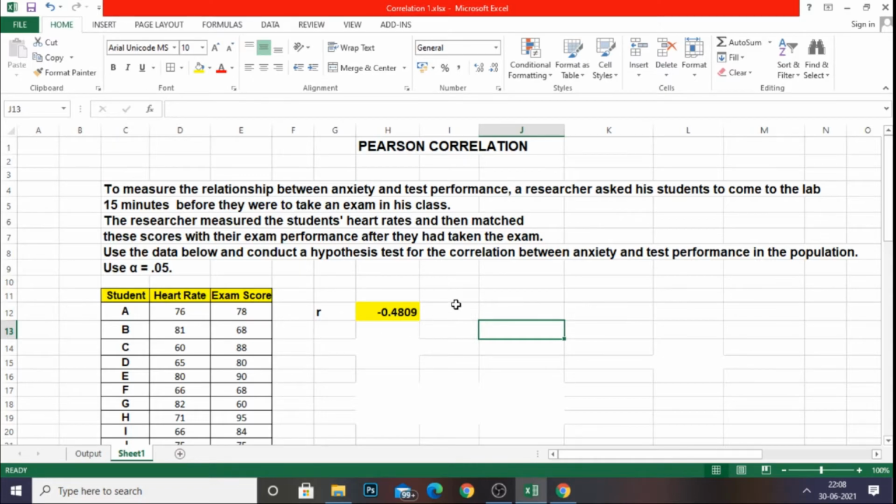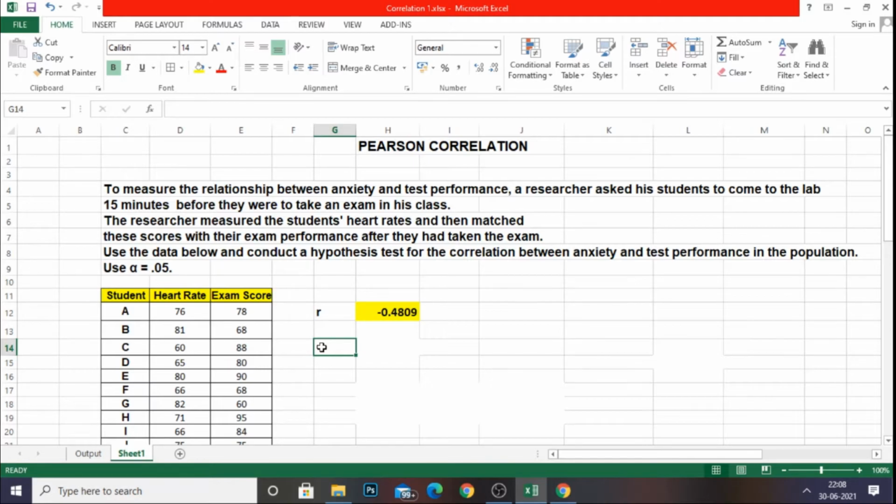By this calculation, we can confirm the first assumption. So the variables anxiety and test performance are negatively correlated. The first assumption has been confirmed. And now we are going to work out another formula for calculating the Pearson correlation value.